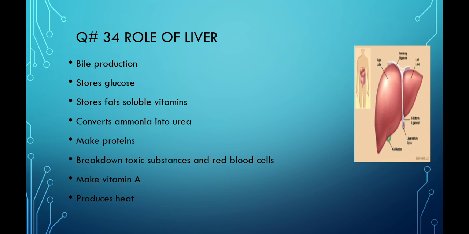Now, the next question is about the role of the liver. The following roles are performed by the liver: bile production, stores glucose, stores fat soluble vitamins, converts ammonia into urea, makes proteins, breaks down toxic substances, breaks down red blood cells, makes vitamin A, and produces heat.